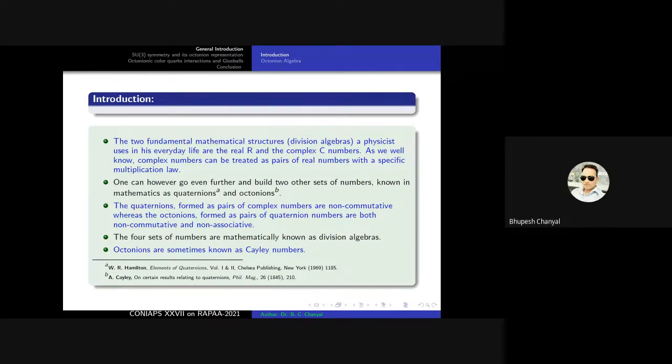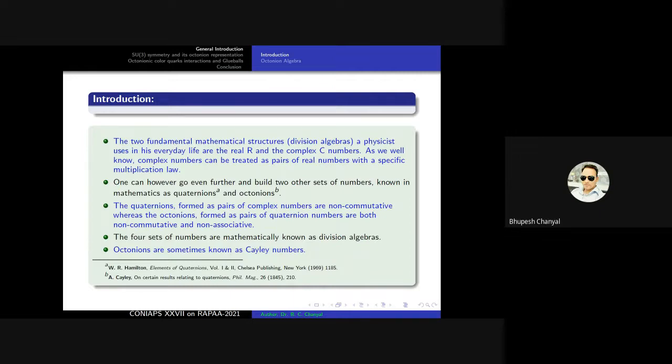One can however go even further and build two other sets of numbers known in mathematics as quaternions and octonions. The quaternions, formed as a pair of complex numbers, are non-commutative, whereas the octonions, formed as a pair of quaternions, are non-commutative as well as non-associative.